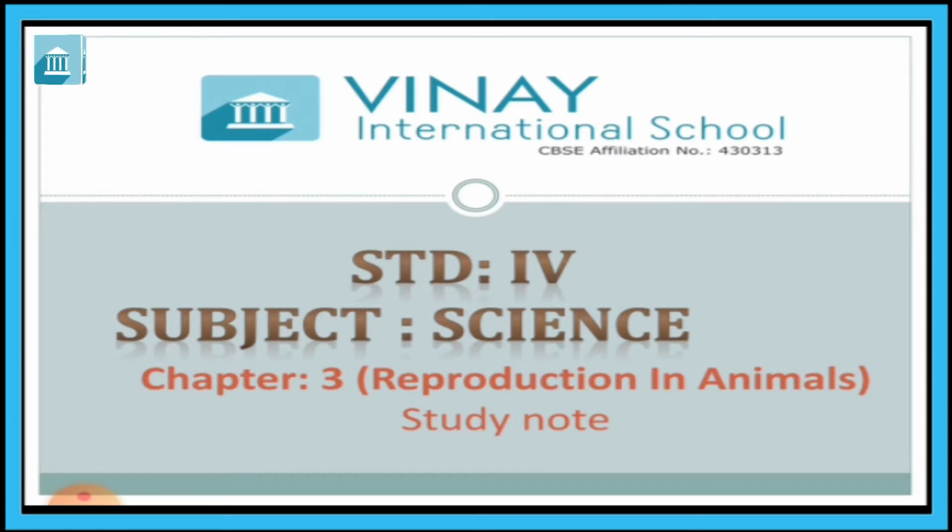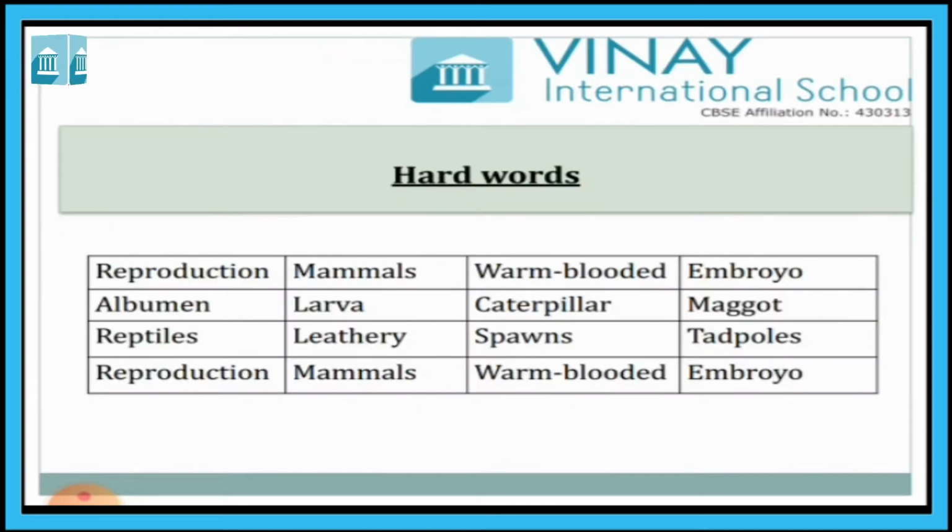Now it's time to solve exercises. So let's start. First, hard words. Reproduction. So what is called reproduction? The process by which a living being produces young ones of its own kind is called reproduction. And what is called mammals? Animals which give birth to young ones directly are called mammals.